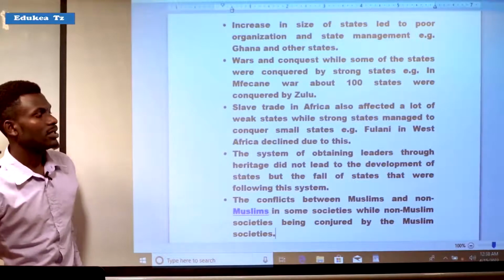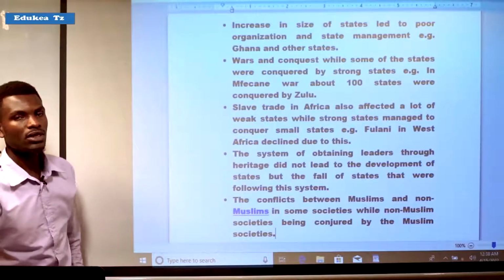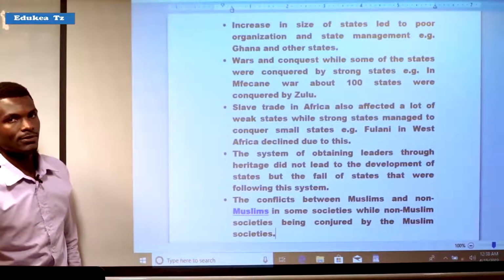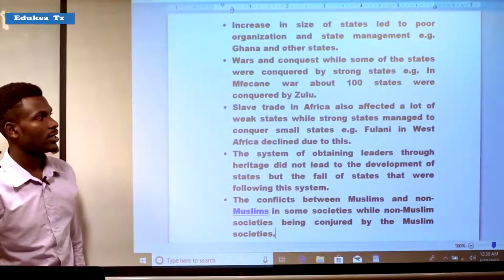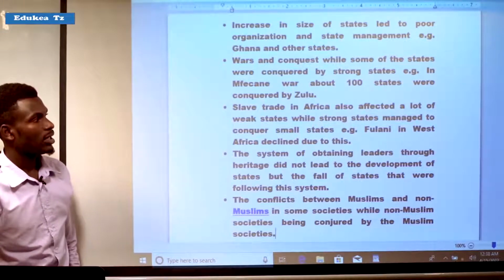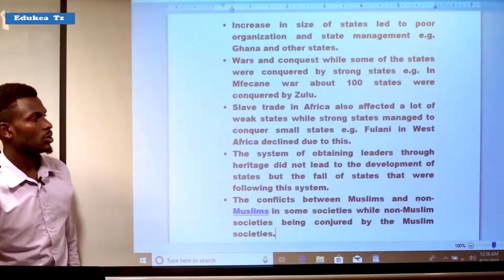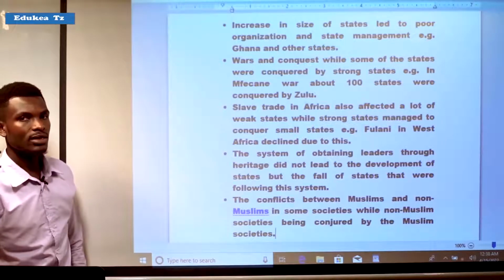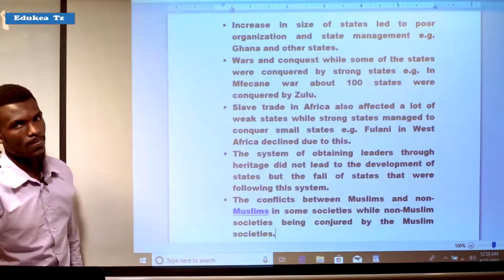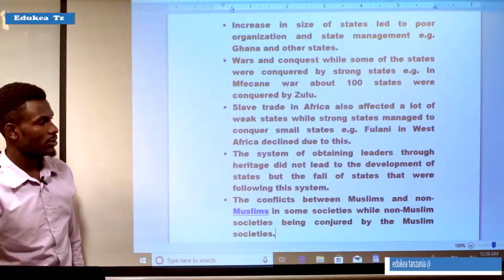It means that the slave trade was another factor that made states collapse or decline. For example, the Fulani in West Africa collapsed as they were conquered by the strong states during the slave trade in order to get slaves. But also the system of obtaining leaders through